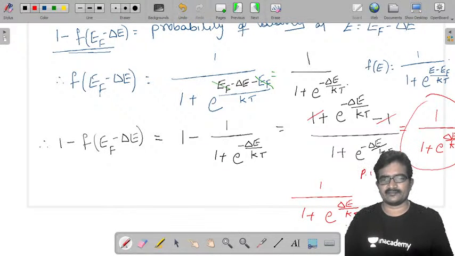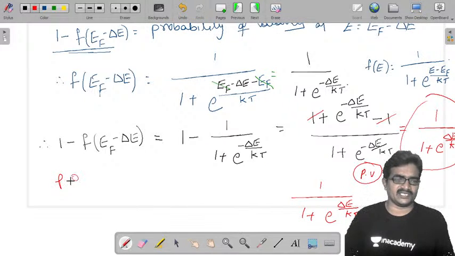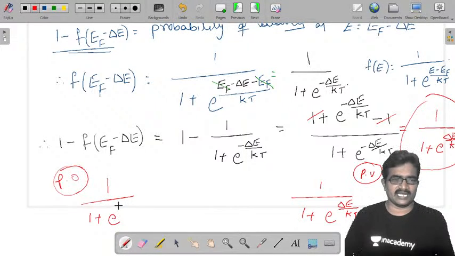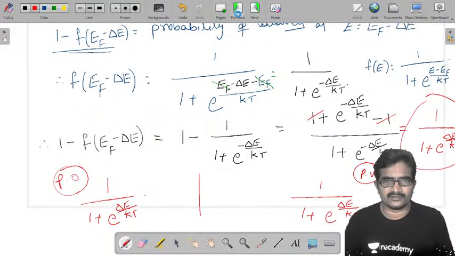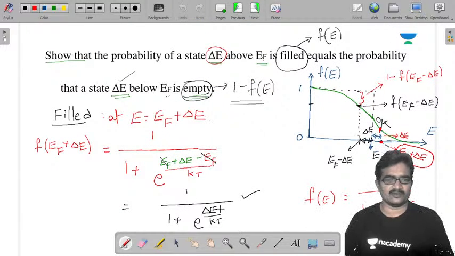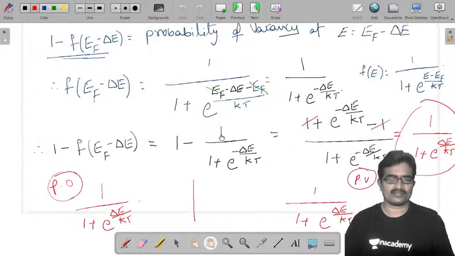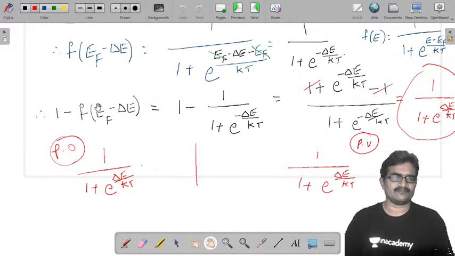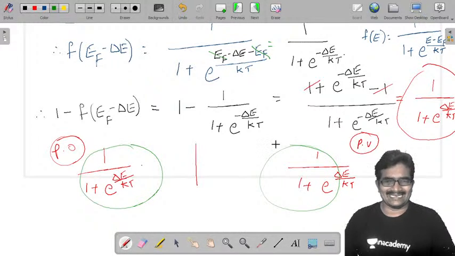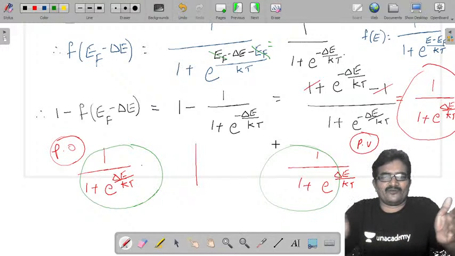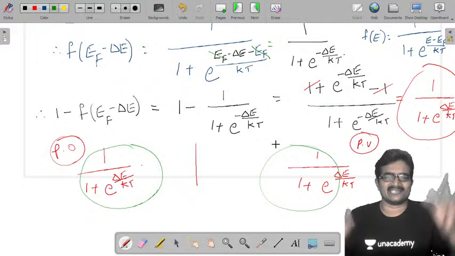Probability of vacancy. Now the probability of occupancy you already calculated, that was 1 by 1 plus e power delta E by kT. Same thing, I will show that one to you. See this, here we calculated the probability of occupancy, 1 by 1 plus e power delta E by kT. So the probability of occupancy and the probability of vacancy at a distance equally away from the EF are the same.